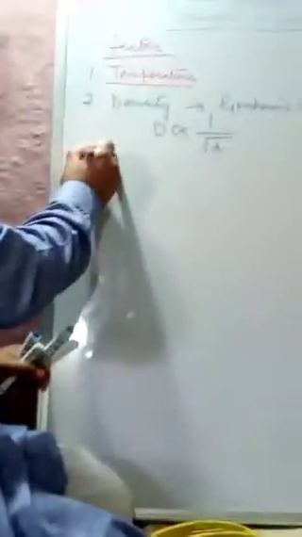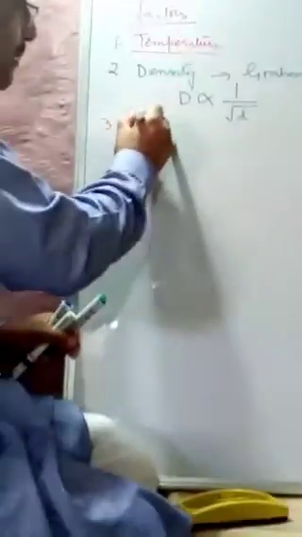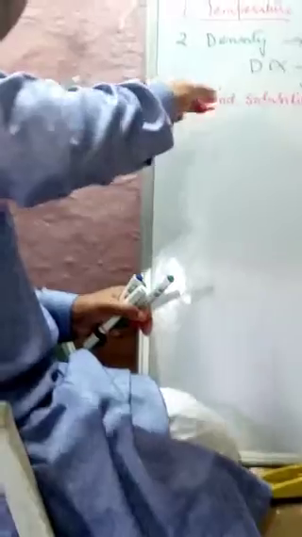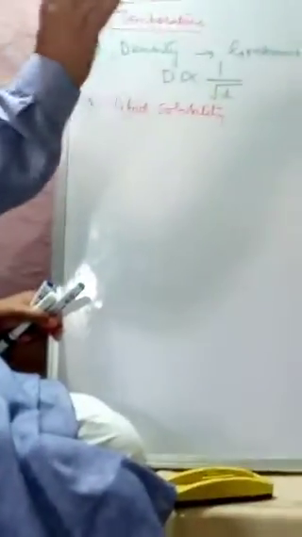Third, that is lipid solubility. A particle which is soluble in lipids will diffuse faster. A substance which is soluble in the lipid will diffuse faster, because the diffusion has to take place.